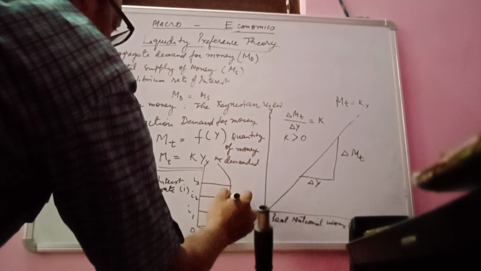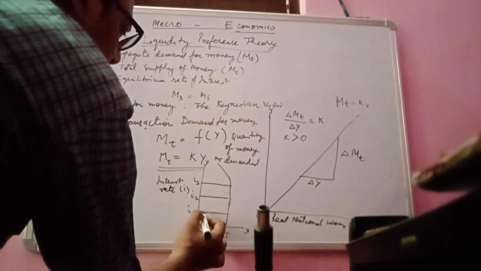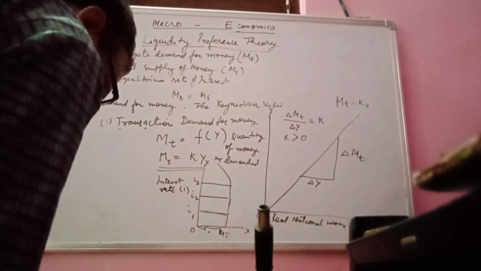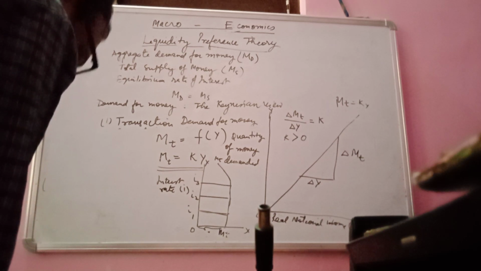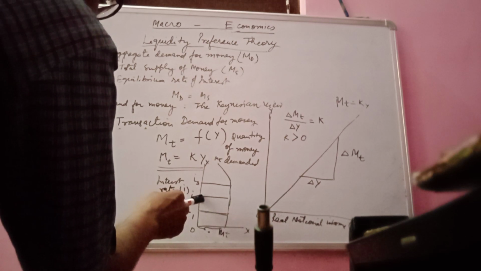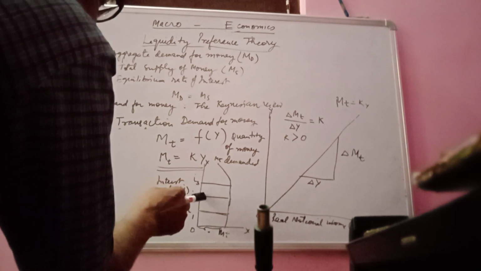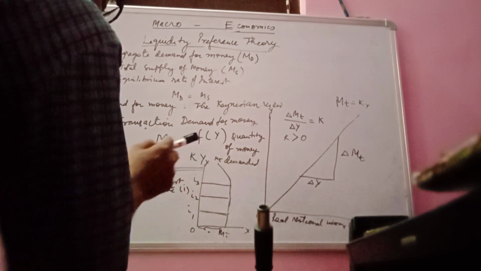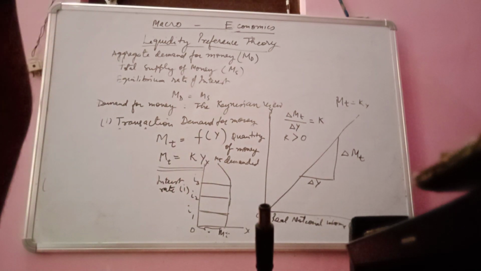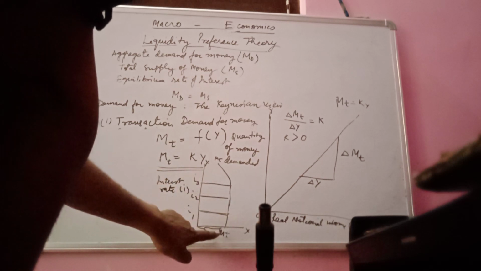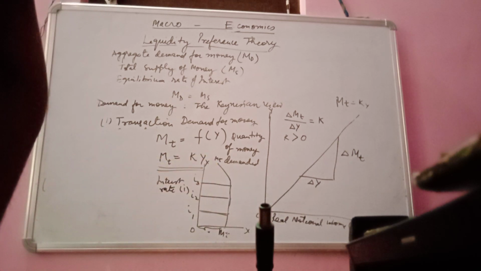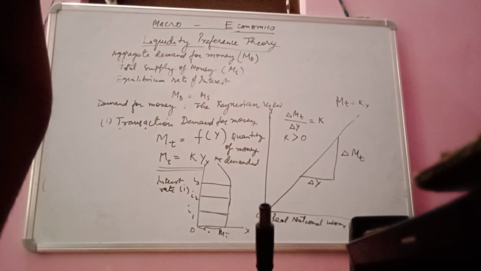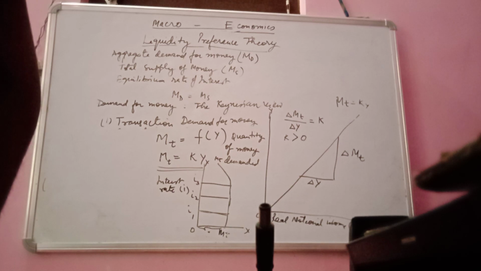So this vertical line shows that whatever the lower or higher rate of interest can be, it is I1, then I2 which is greater than I1, and I3 which is greater than I2. The interest rate can increase, but our transaction demand of money is fixed, it cannot be changed. Why? Because it is related to our necessities, and necessities cannot be skipped.